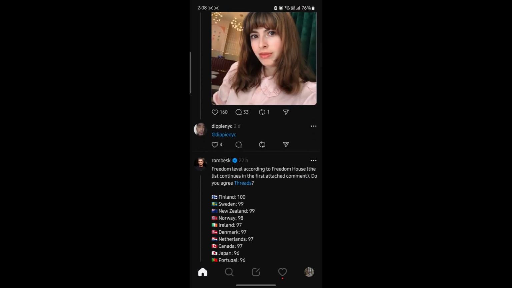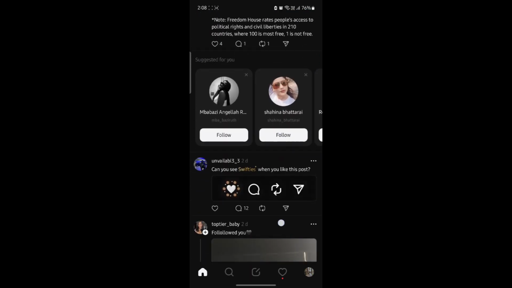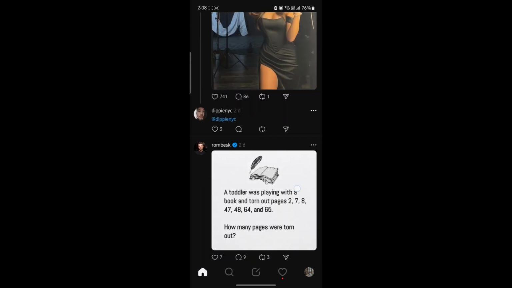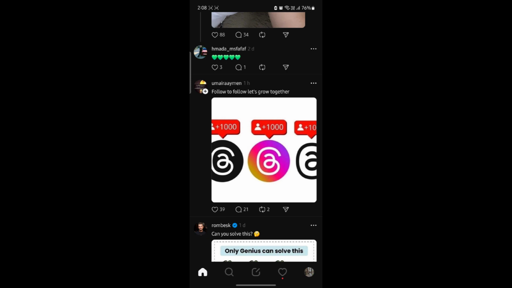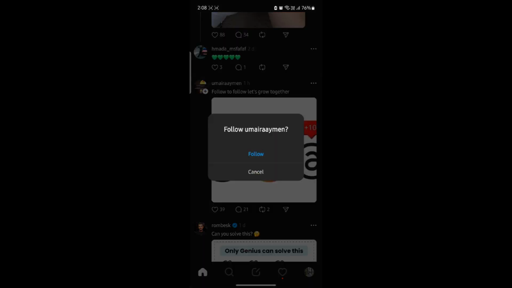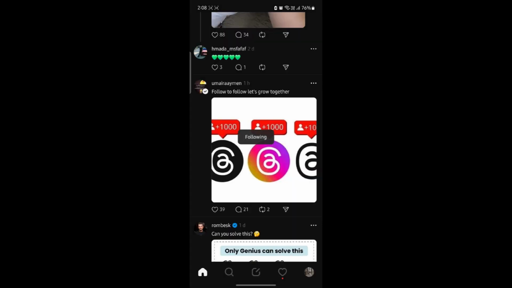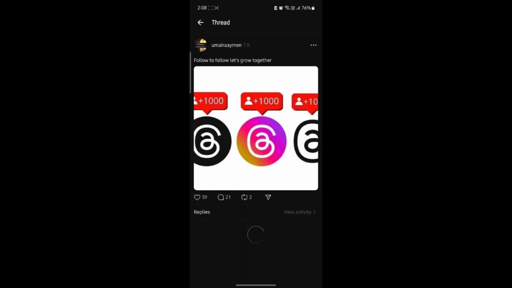Scroll a bit down and you can find the follow back options. Scroll down until you find something like this. So you can go ahead and follow this person, and then this person might follow you back. Now to increase your engagement, go ahead and click on the threads.